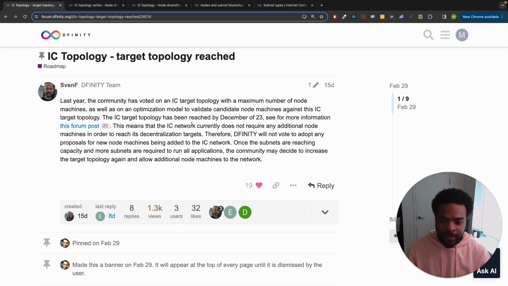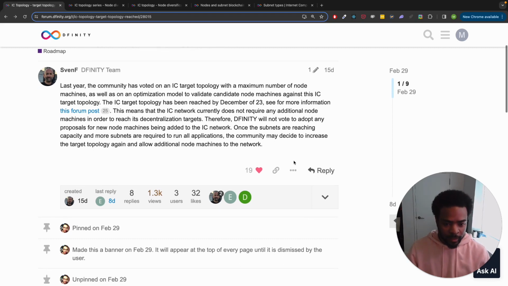And the fact that Internet Computer and DFINITY are focused on making sure that we are not wasting resources is amazing to me. And the fact that the community can come in and have input, we get insight into these decisions, and we also have control over the actual decisions and whether they are executed or not. I think that is amazing.